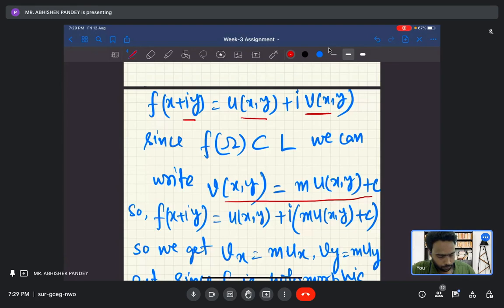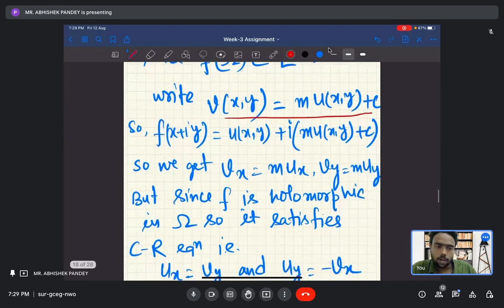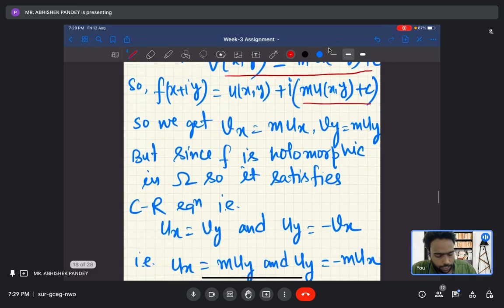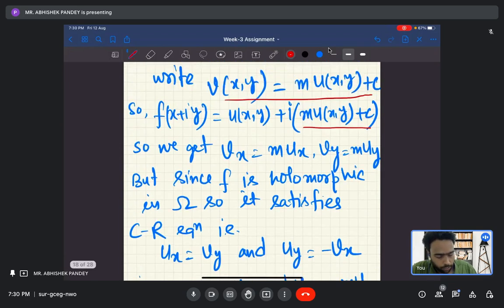Now, after this it is just a mere calculation. So, u of x comma y plus i v of x comma y, I have written like this. Now you calculate vx and vy. Since v of x y is this, vx equals m ux and vy equals m uy. But since f is holomorphic in omega, it satisfies the CR equation